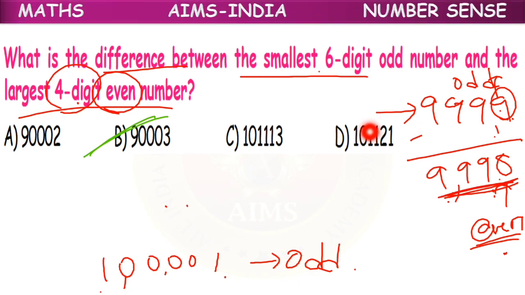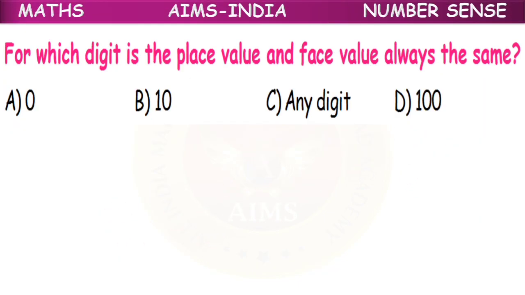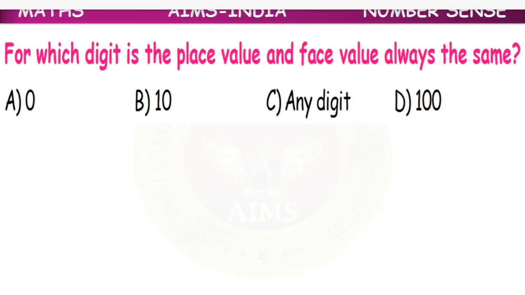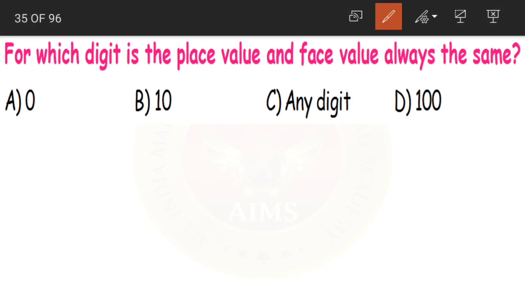Clear, children? The smallest 6-digit odd number and the largest 4-digit even number. Next question. For which digit is the place value and face value always the same? Let us look at the options. Option A is 0.